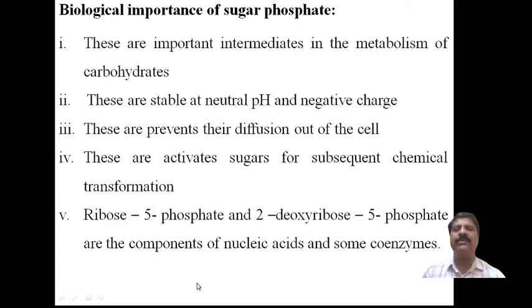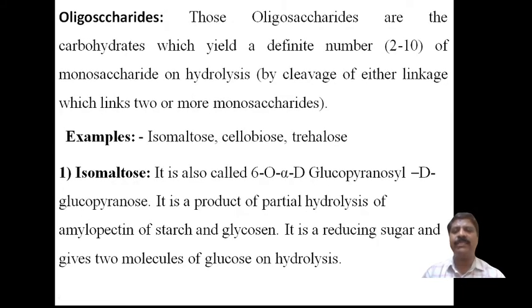Now, coming to the second class of carbohydrates, which is oligosaccharides. Oligosaccharides are the carbohydrates which yield a definite number, 2 to 10, of monosaccharide units on hydrolysis by cleavage of the linkage which links two or more monosaccharides.